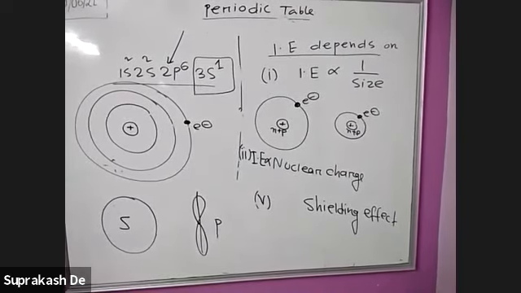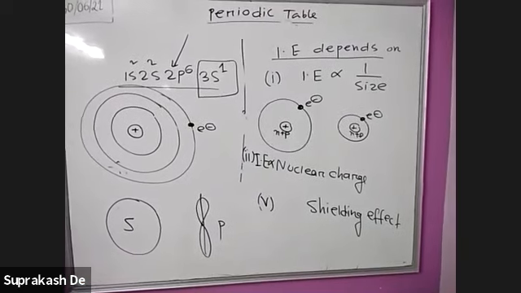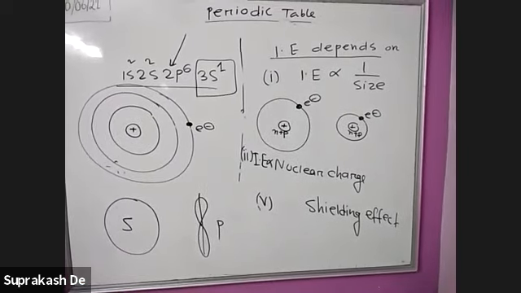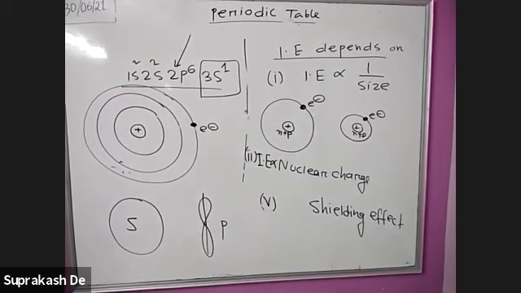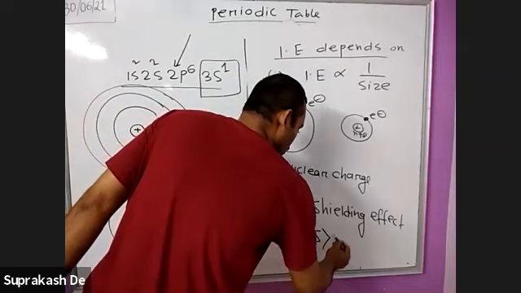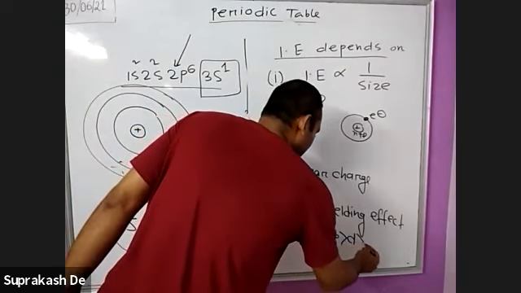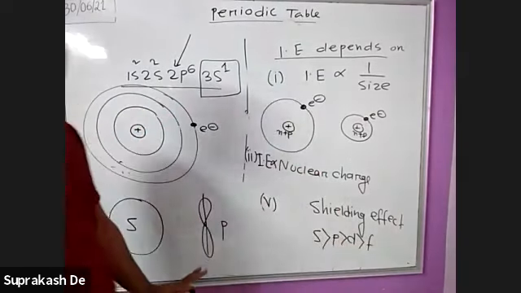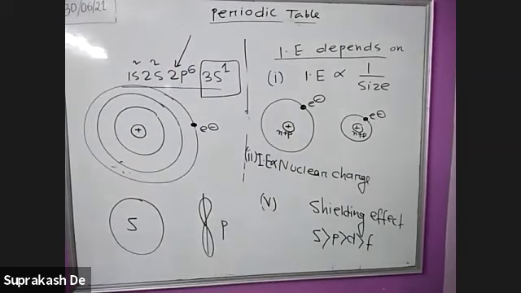So the shielding effect of S is more, then P, then D, and then F. That means the S orbital creates the most shielding effect, then P, D, and then F.